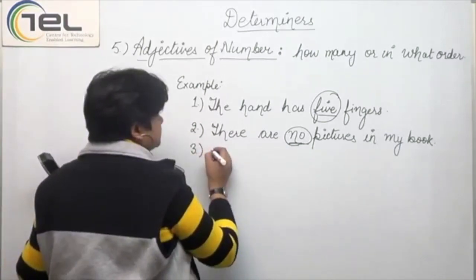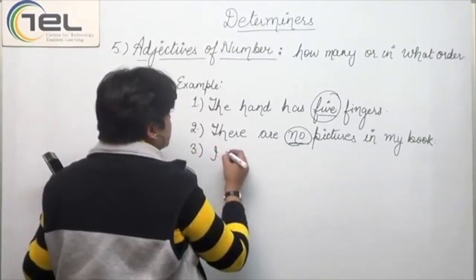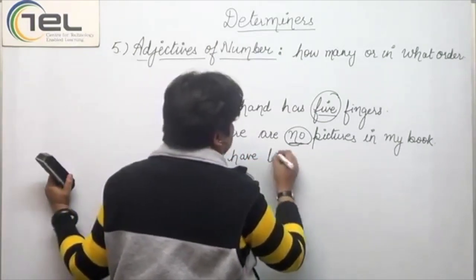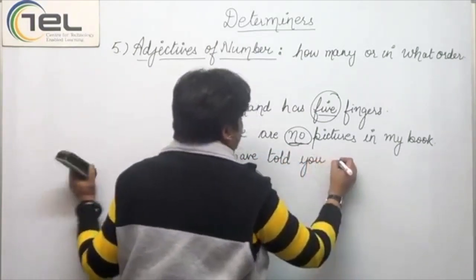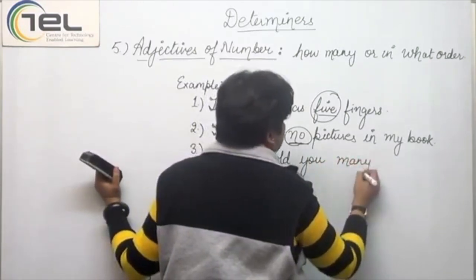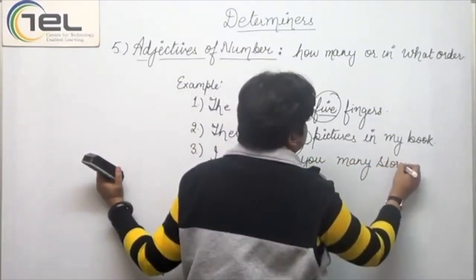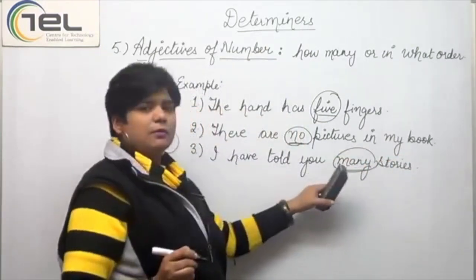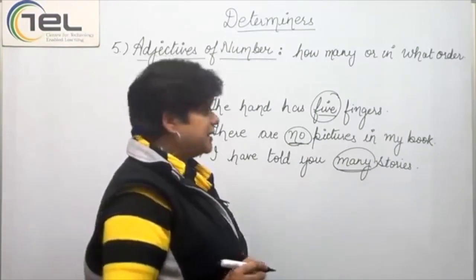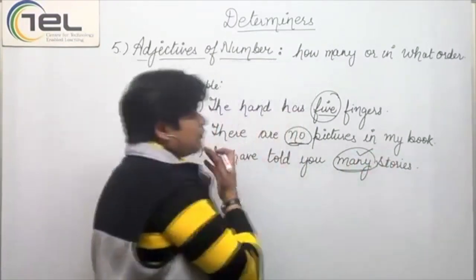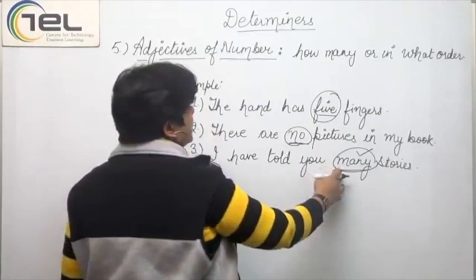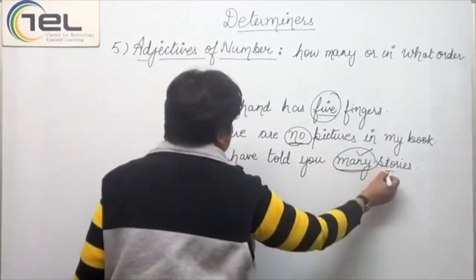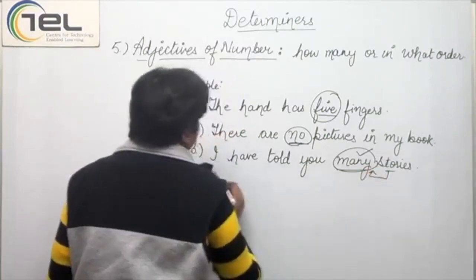Next example, we can say, I have told you many stories. Now, although I am not specifying the number here, I am telling it indefinitely. So, many would be considered an adjective of number. Stories is a plural noun, and with that we have used many.